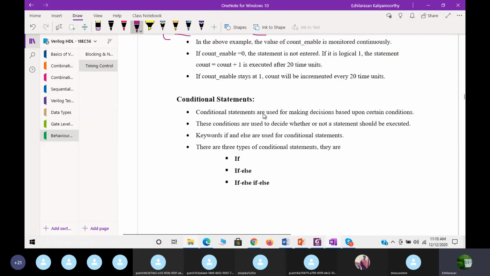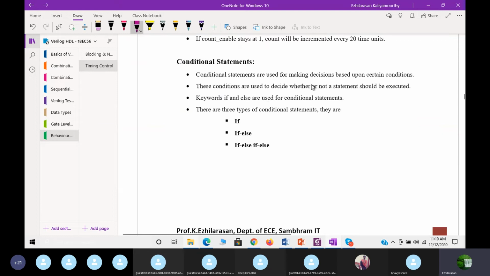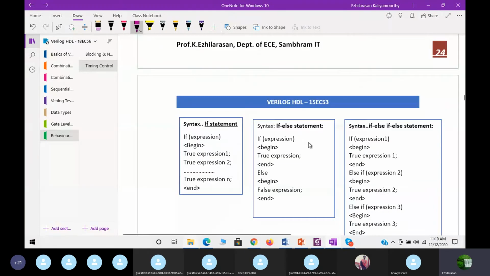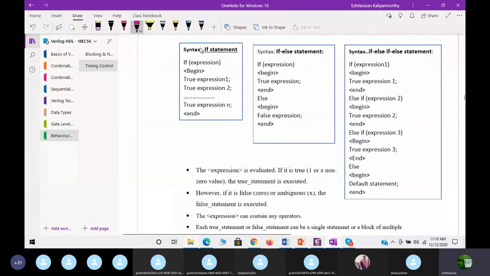Now the conditional statements. Conditional statements are used for making decisions based upon certain conditions. The keywords are if, else, else if. We already studied the if statements, so I don't want to explain them once again. Each time you write an if statement, you then write begin and end. Then if else: if the condition is true, this will be executed; if the condition is false, this will be executed.